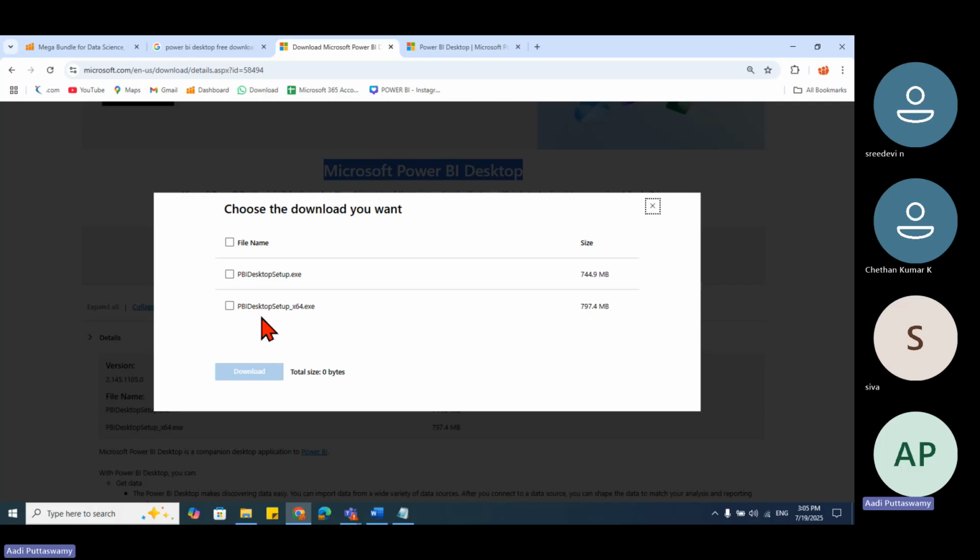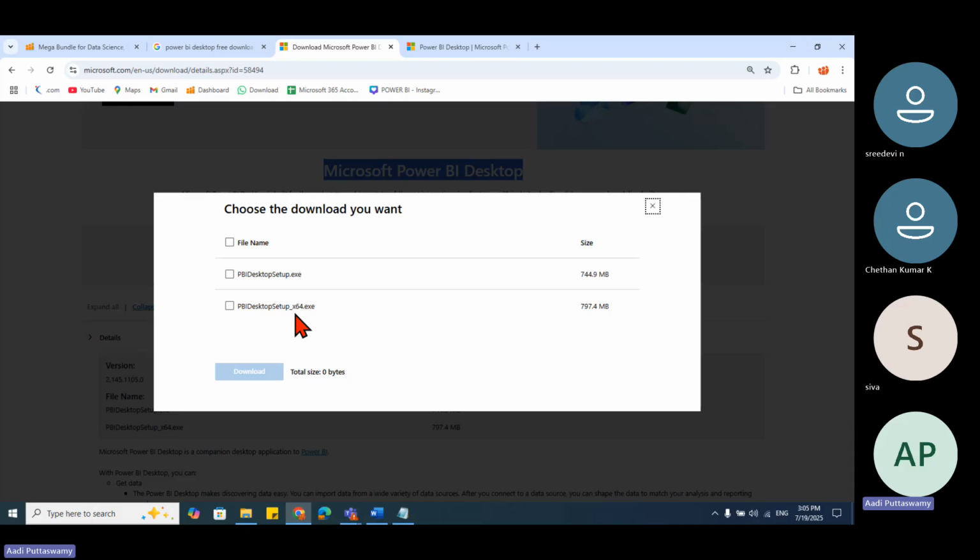I'll tell you how to choose the version I want to install. Here, just observe this. It says Power BI Desktop and Power BI Desktop underscore x64. So we have two versions. One is 64-bit, the other is 32-bit. But how will I know whether my operating system is 32-bit or 64-bit?